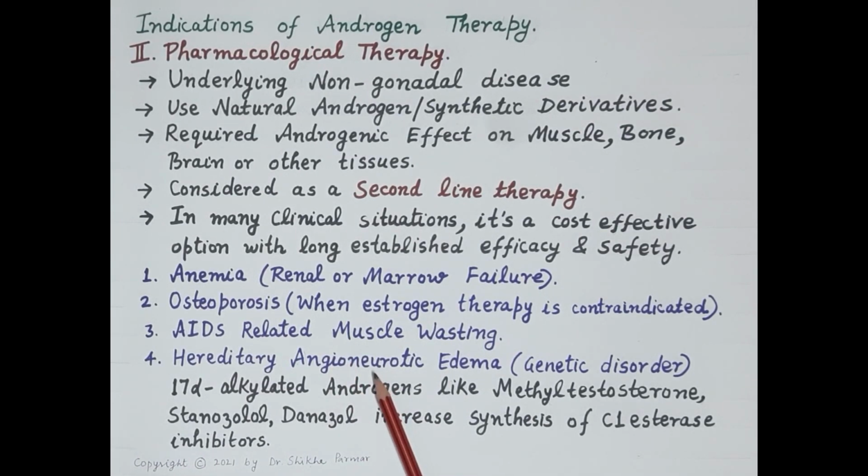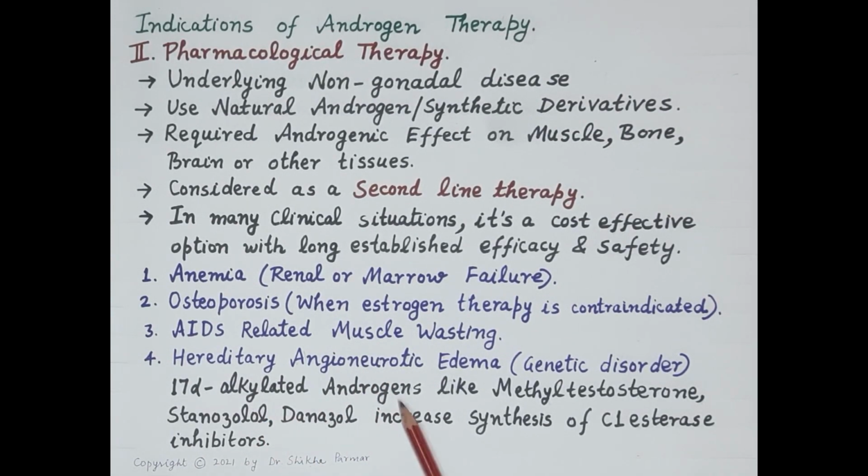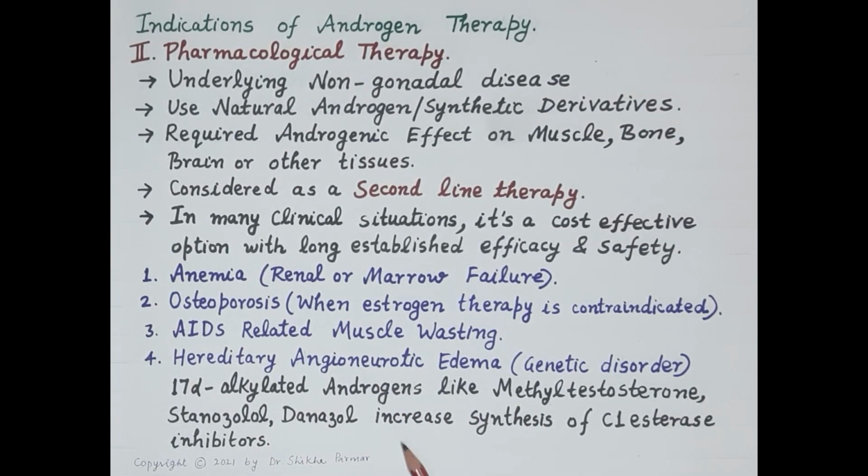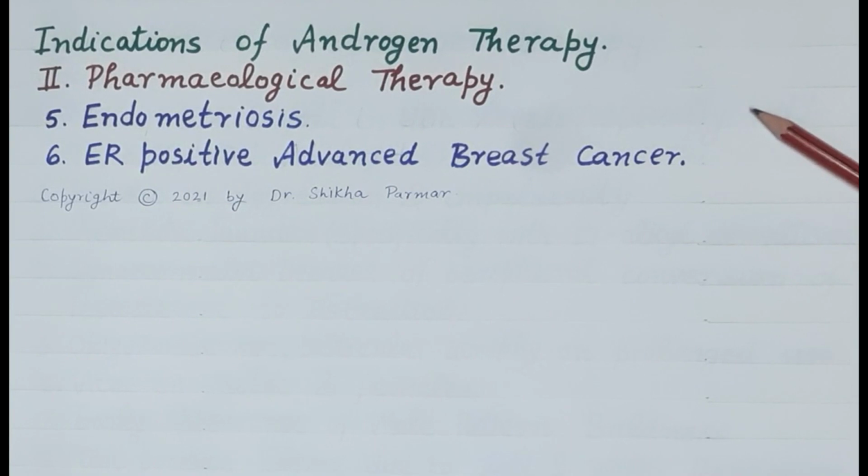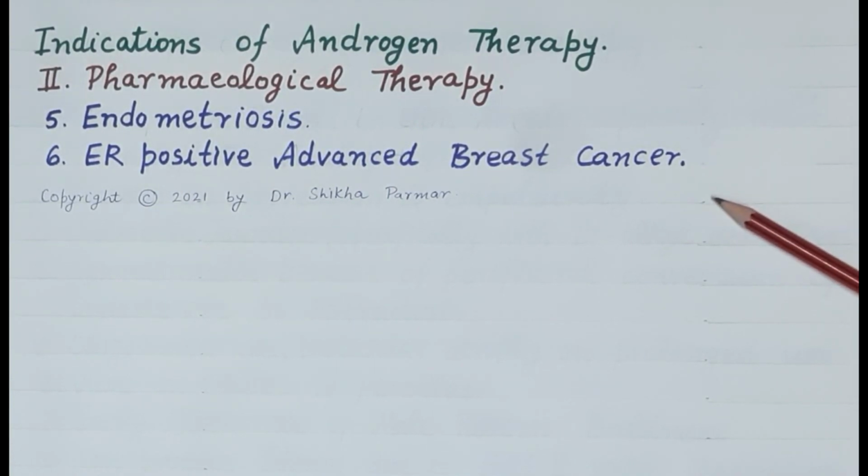Now, apart from this, it is also useful in hereditary angioneurotic edema, which is a genetic disorder, and 17 alpha alkylated androgens like methyl testosterone, stanozolol, danazol increase synthesis of C1 esterase inhibitors, and therefore they are found to be useful in hereditary angioneurotic edema. Another second line use of androgen therapy is in endometriosis and estrogen receptor positive advanced breast cancer.